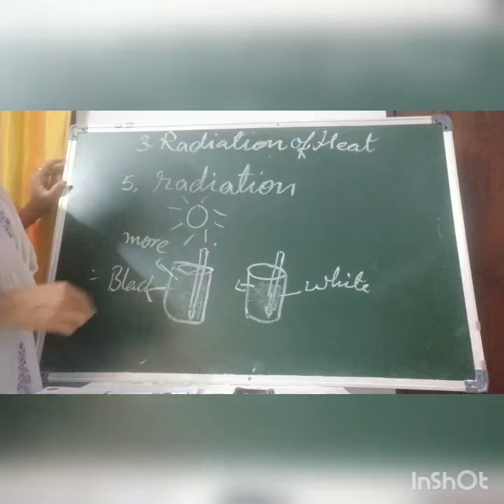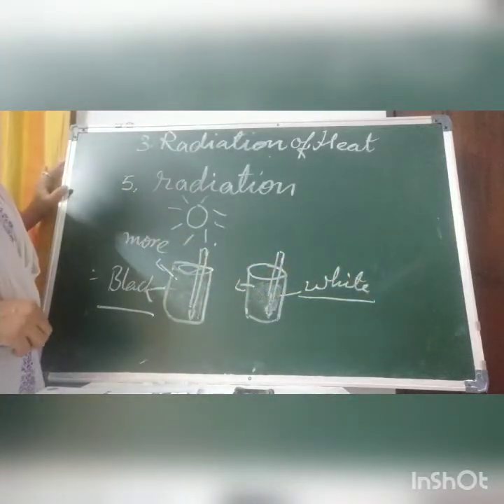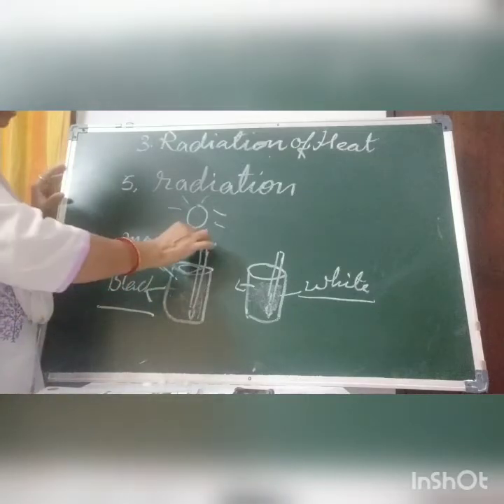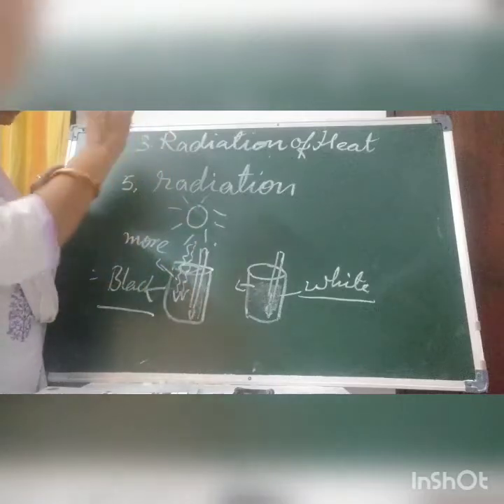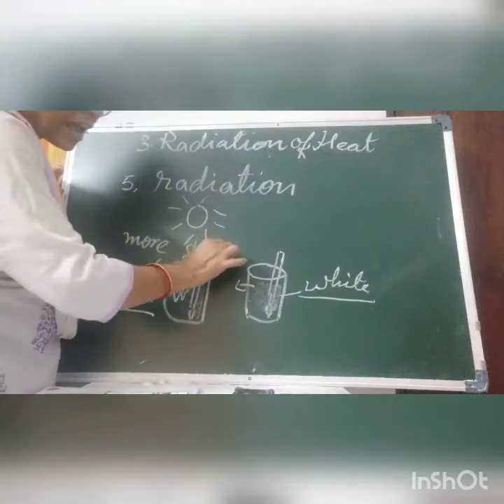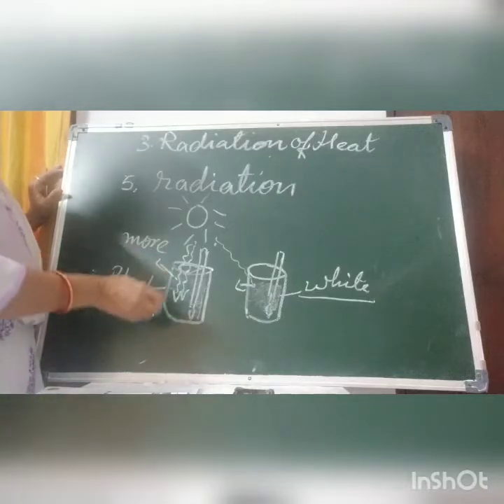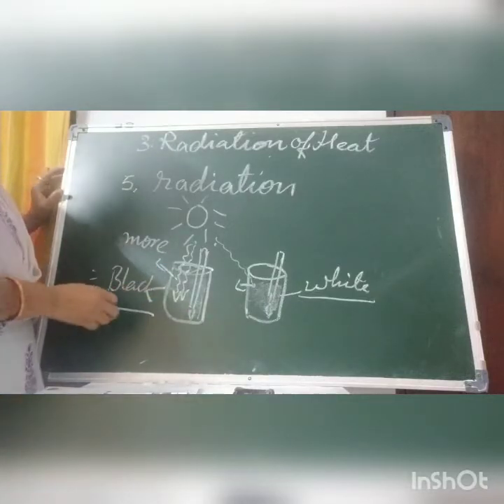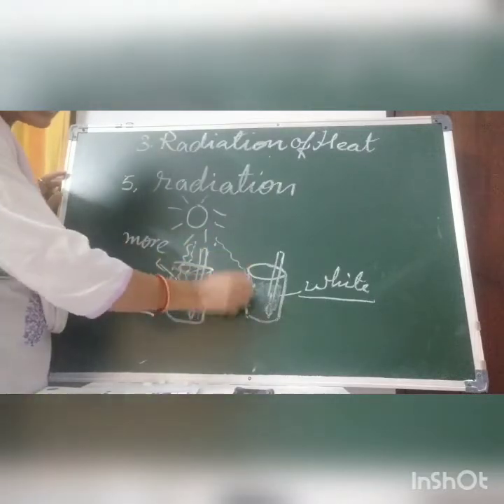Why? Just because of the color. Black color absorbs more radiation and white color absorbs less radiation. That's why in this can the water is warmer than in this one.